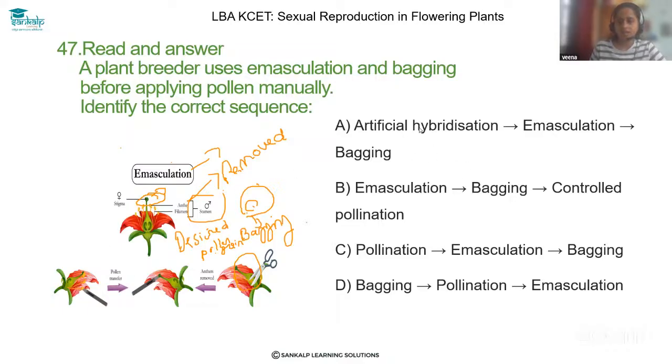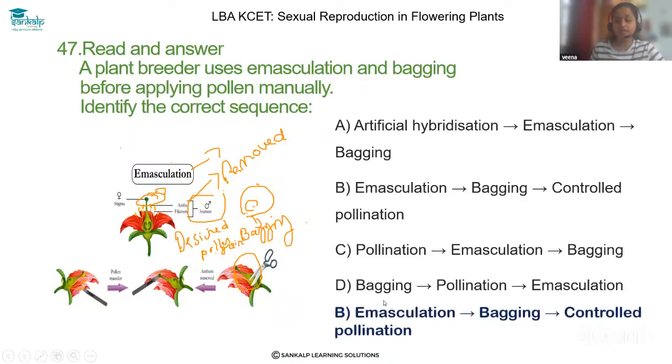So just read all the options here. Which option is correct, dear student? Option B: emasculation, that is removal of anthers, and then bagging with butter paper to avoid unwanted pollen grains, and then applying the desired pollen grains on the stigma. That is controlled pollination. So the answer B is correct.